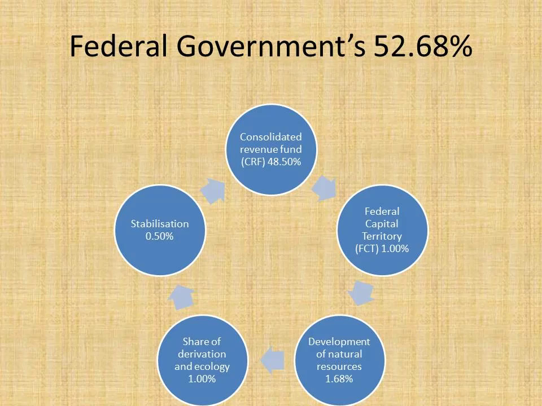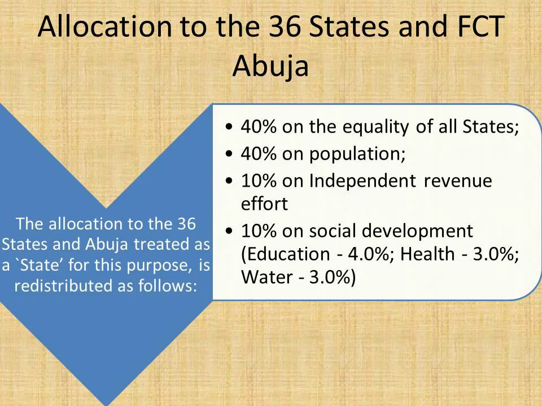The allocation to the 36 states and the FCT Abuja is based on the following: 40% based on the equality of all states in Nigeria, 40% based on the population of the states, 10% on independent revenue efforts, and another 10% on social development.